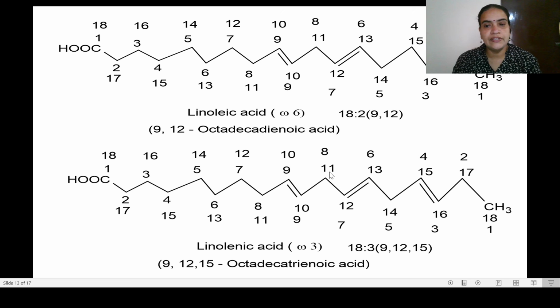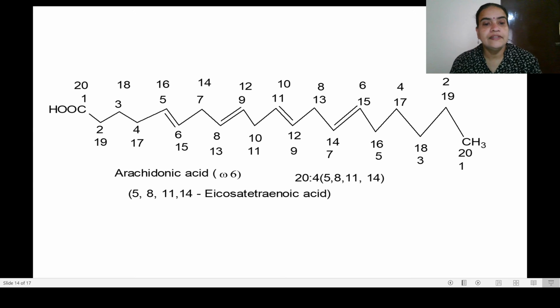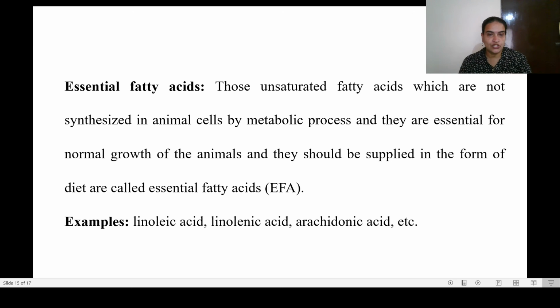Again, linolenic acid contains 3 double bonds. Everything contains 18 carbons only. So 18:3, 9, 12, 15. Then arachidonic acid contains 20 carbon atoms and 4 double bonds: 1, 2, 3, 4 double bonds at these positions 5, 8, 11, 14. So this is how we write the structures of fatty acids, unsaturated and saturated, their abbreviations and structures, with a few examples.